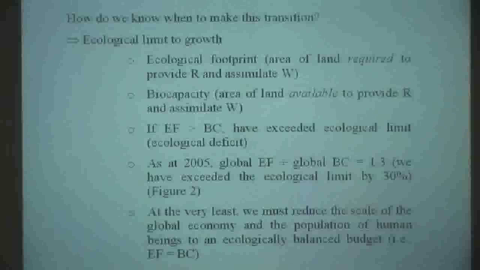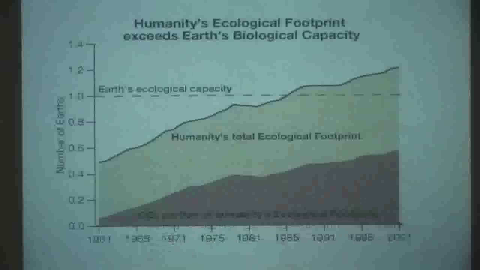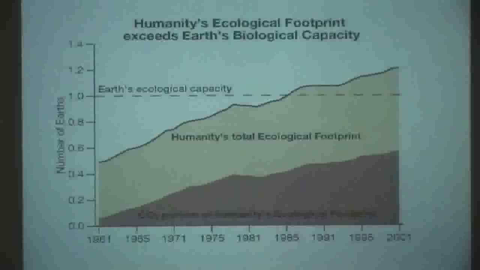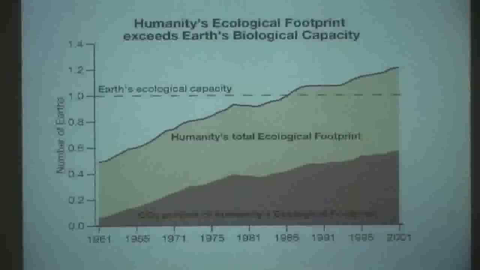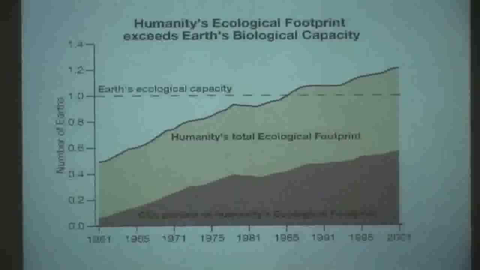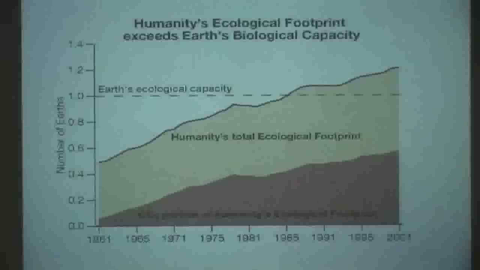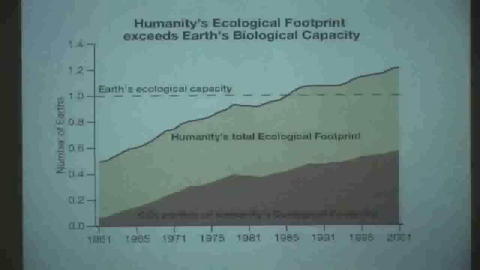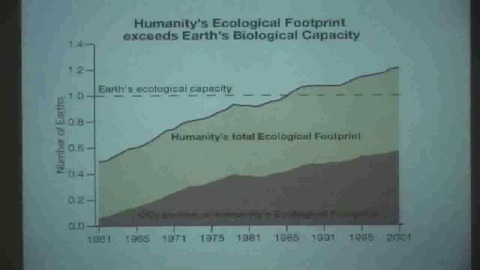We've only got one. And this is represented by this figure. We were using about half a planet. We had an ecological balance in the mid-1980s, and now we're in an ecological deficit.